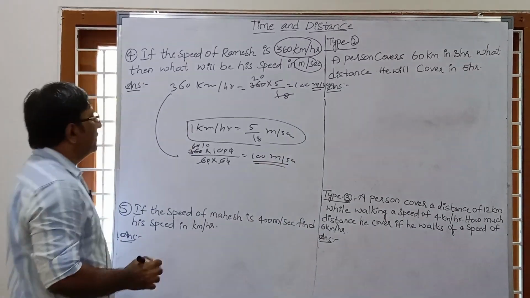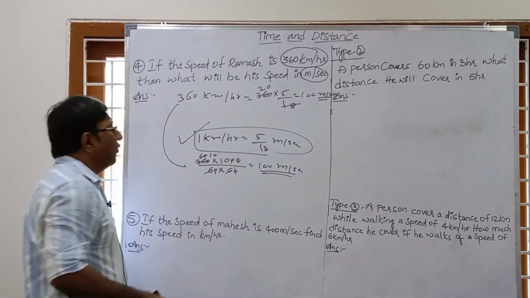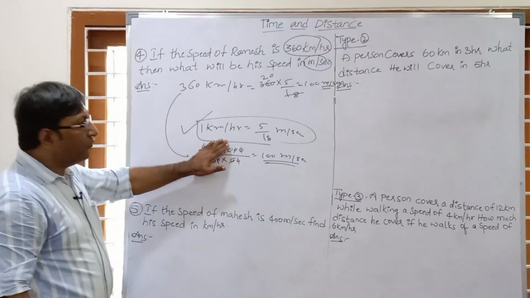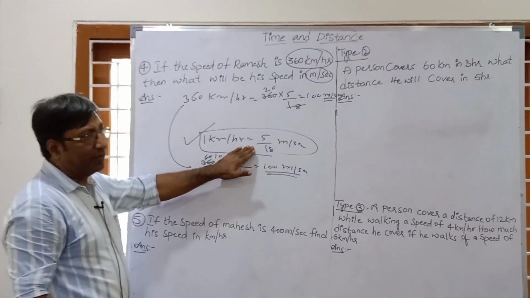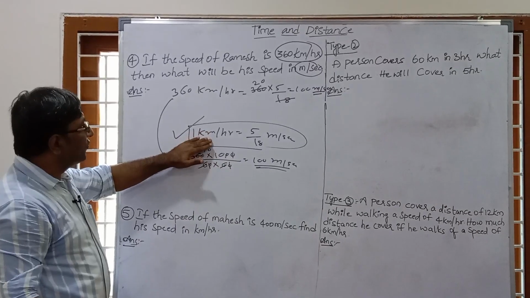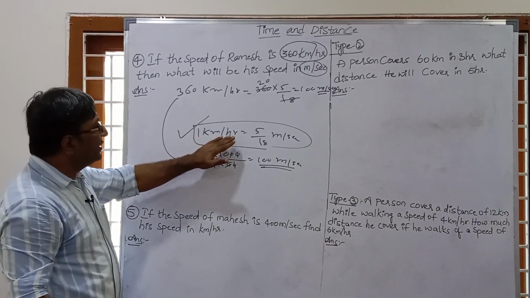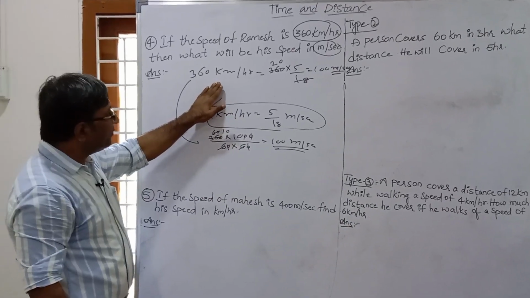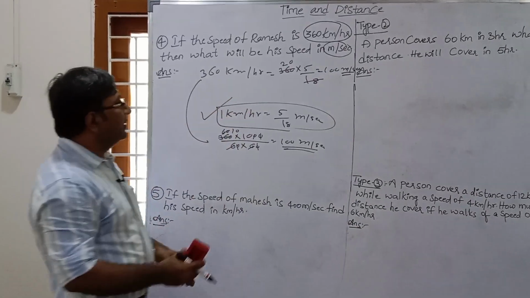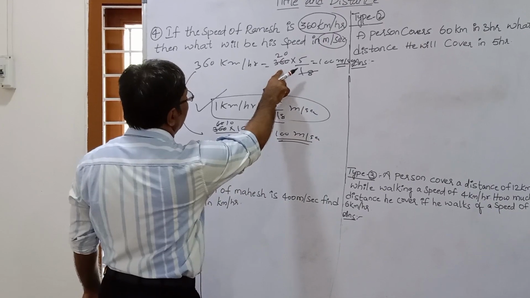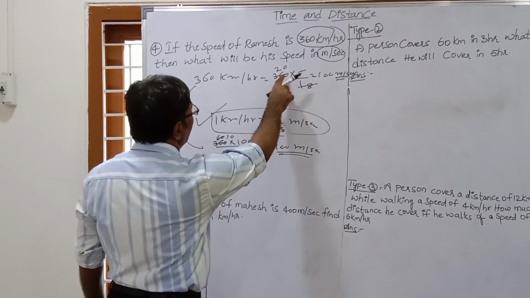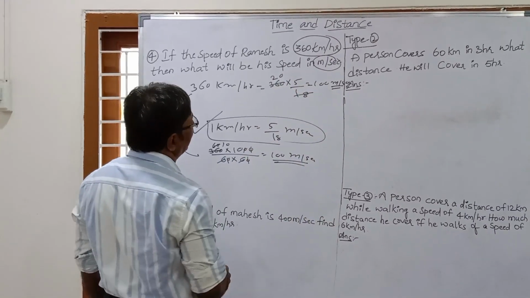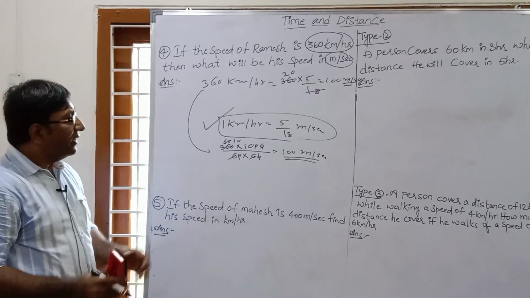Okay. So this is the important formula: 1 kilometer per hour is 5 by 18 meter per second. So anytime we want to convert kilometer per hour into meter per second, just multiply the kilometer per hour speed by 5 by 18. So 360 into 5 by 18, 18 twenties are 360, 100 meter per second is your correct answer.